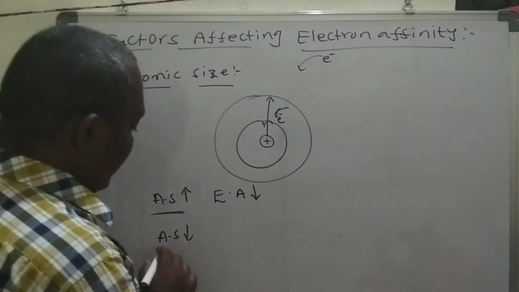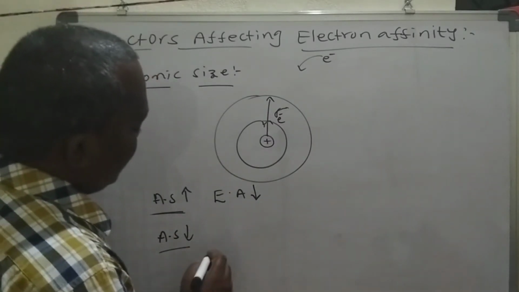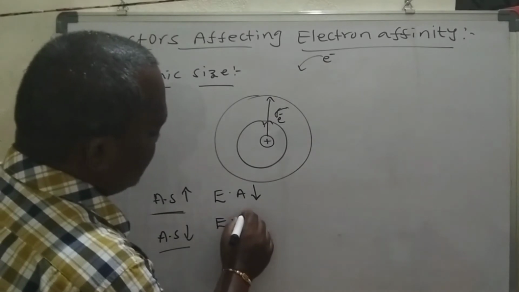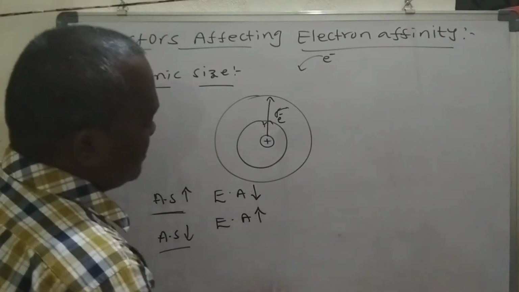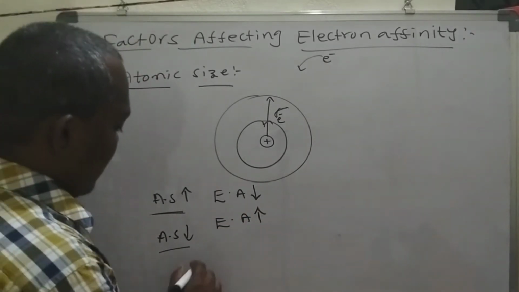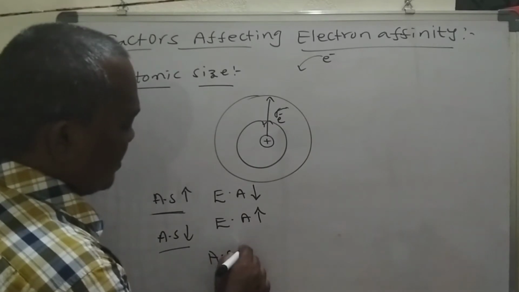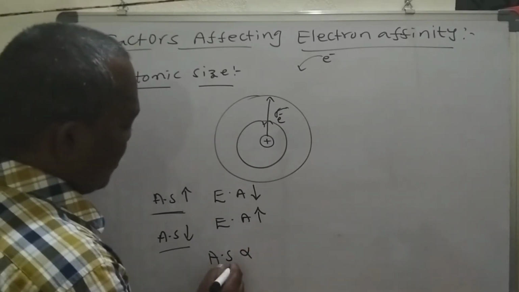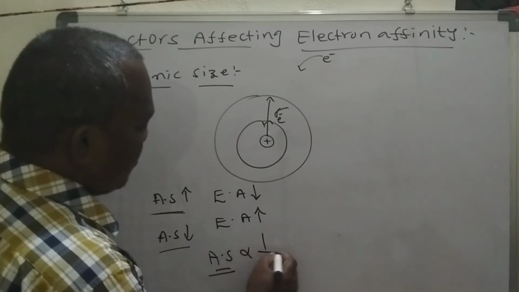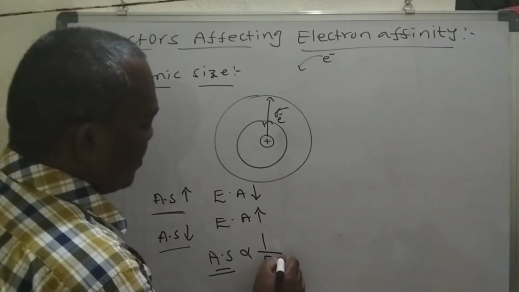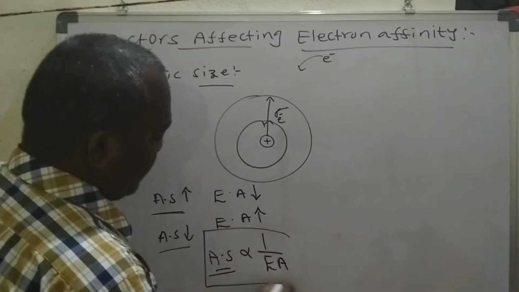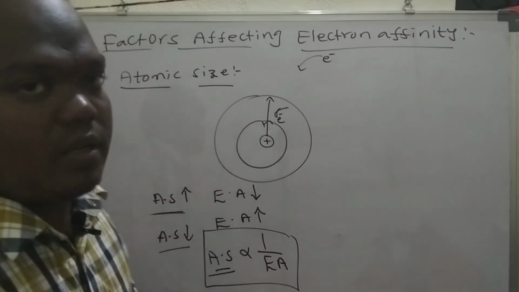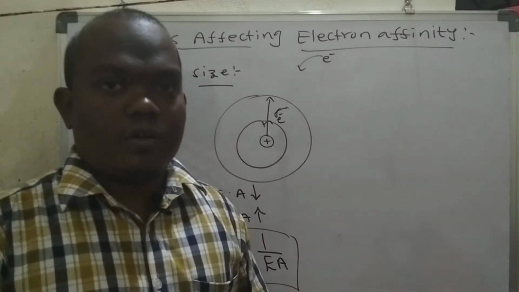That's why when the atomic size is very small, electron affinity increases. So atomic size is inversely proportional to electron affinity. Okay, right.